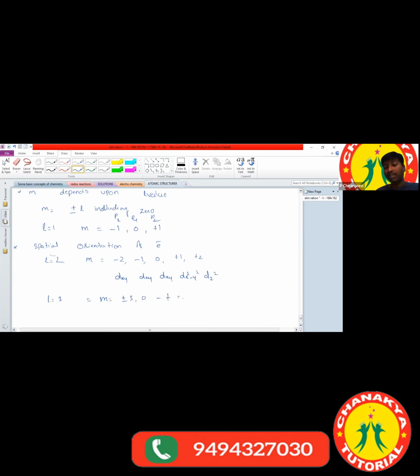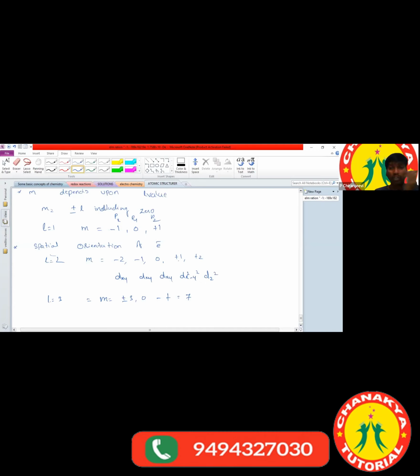Total number of subshells present in the f orbital is equal to 7. The magnetic quantum number explains the spatial orientation of the electron. Based on that only, we can explain the shape of the orbital. Based on the orientation of the electrons, we are going to explain the shape of the orbital.